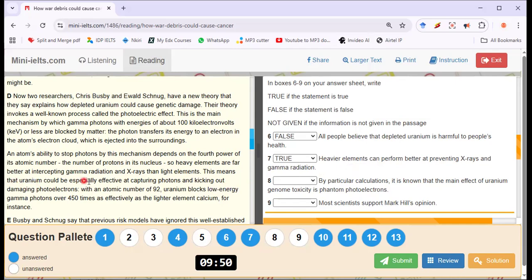This means that uranium could be especially effective at capturing photons and kicking out damaging photoelectrons. With an atomic number of 92, uranium blocks low energy gamma photons over 450 times as effectively as a lighter element, calcium, for instance.